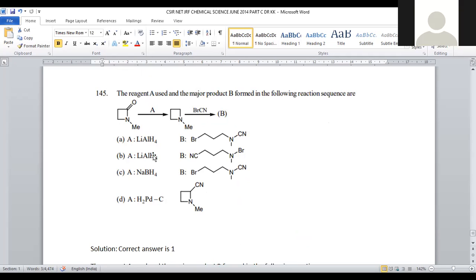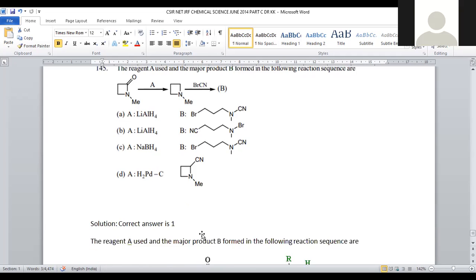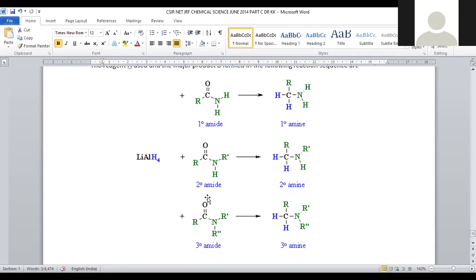Among all, it is very obvious that lithium aluminum hydride will be the stronger reducing agent. Sodium borohydride, being a mild reducing agent, will turn this carbonyl group into hydroxyl, not into a completely saturated one. Proof for that is also provided here. Whenever a primary amide system is taken and treated with lithium aluminum hydride, it is converted into a primary amine. Complete reduction of the carbonyl group is carried out in the presence of a strong reducing agent. This is the proof for the conversion.